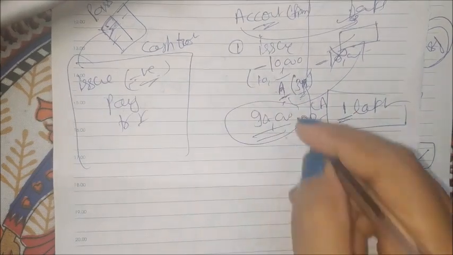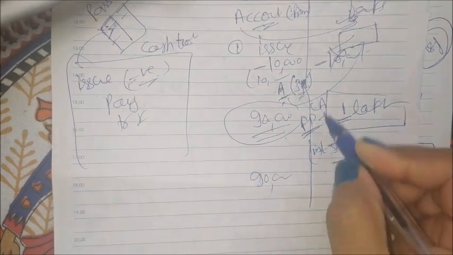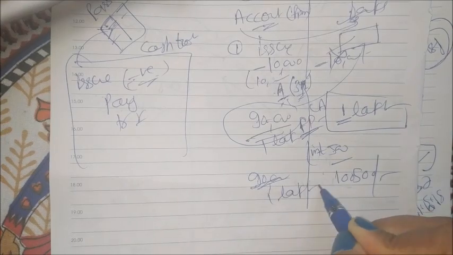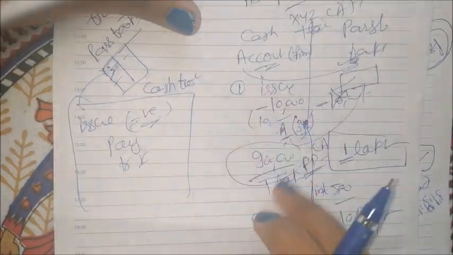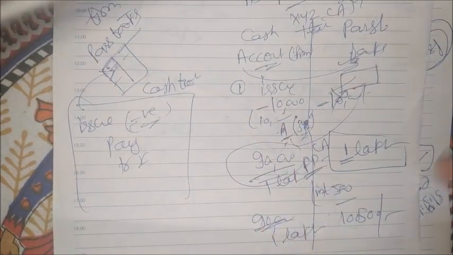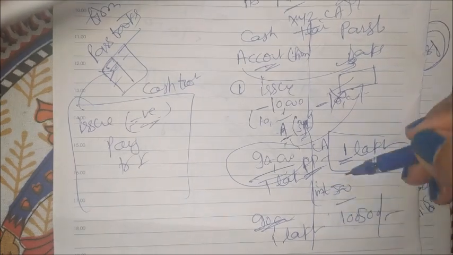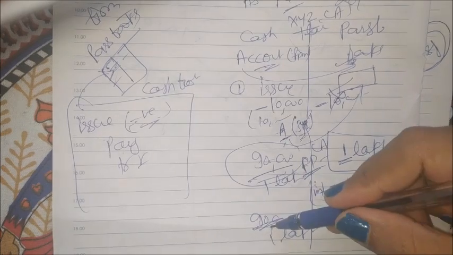See here, if it was 90,000, then the balance will be the same. Or if it was 1 lakh, the balance will be the same. It won't change. It won't increase by 500. Why? Because the accountant in the firm has no information that you have credited interest on this date. Okay, he has no information.